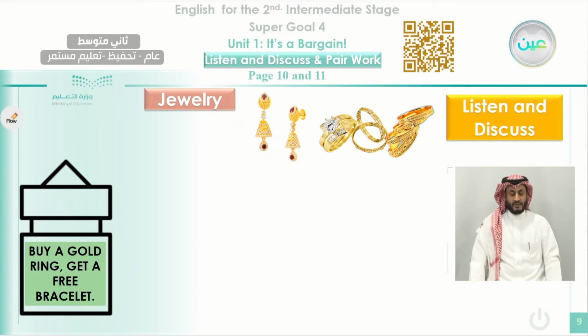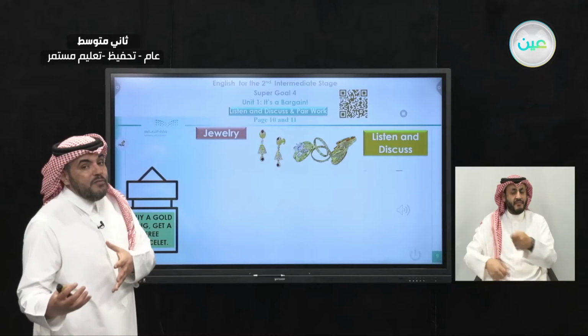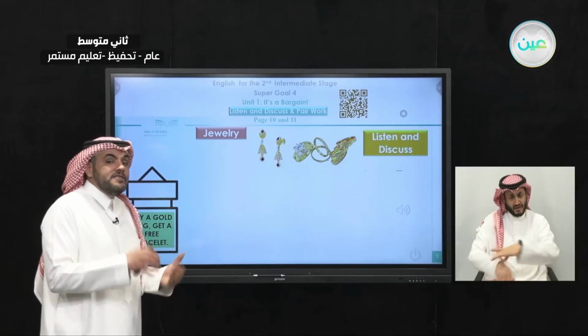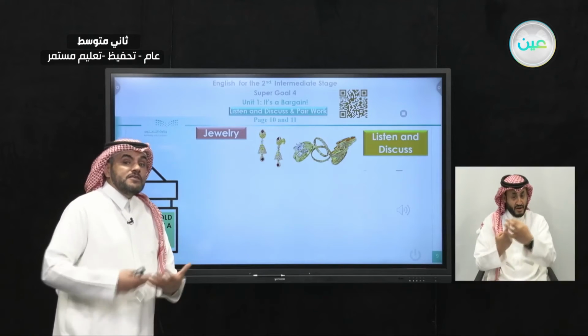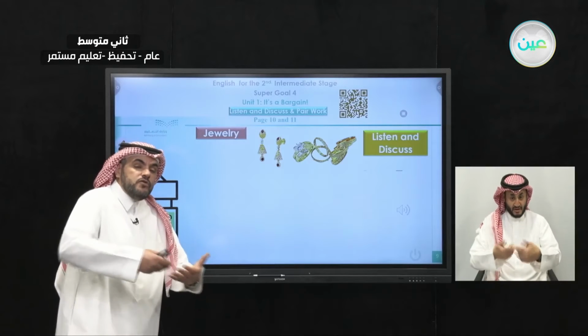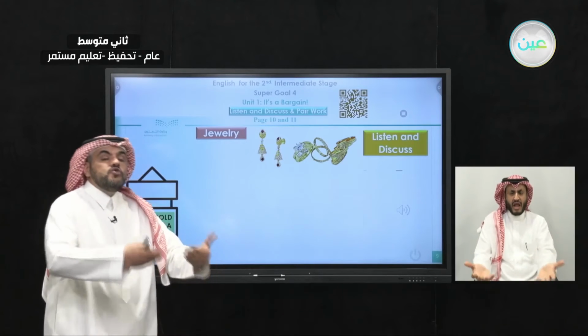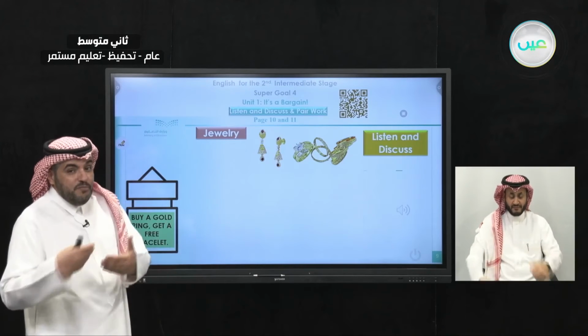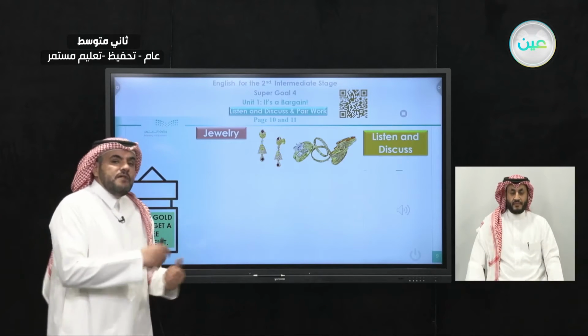Okay, buy a gold ring. If you buy a gold ring, look at the sign here. If you buy a gold ring, you will get a free bracelet. So in case you buy a ring, you will get a bracelet. So this is a bargain. We call this a bargain. This is what some shoppers do to persuade customers to buy things. If you buy something, they will give you something else.